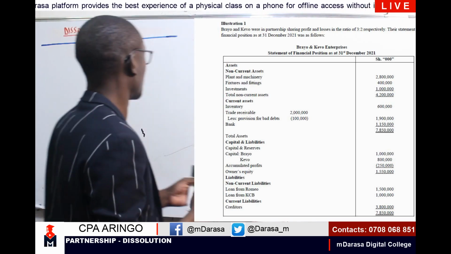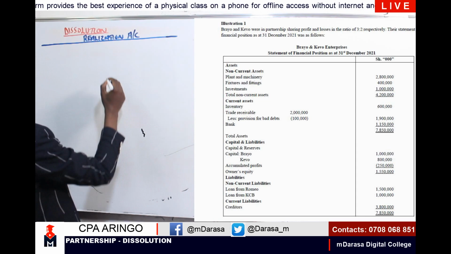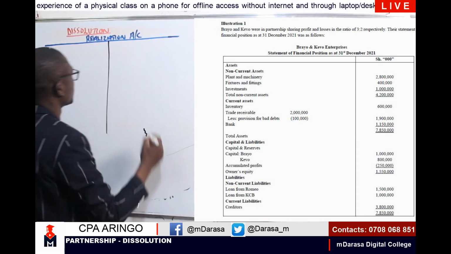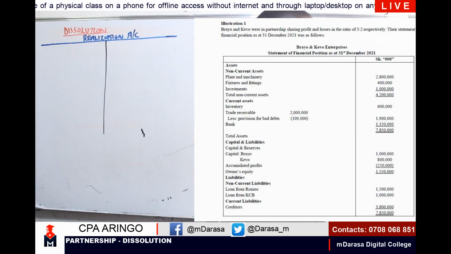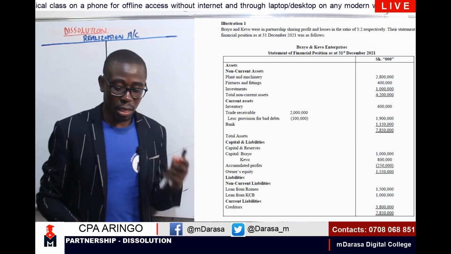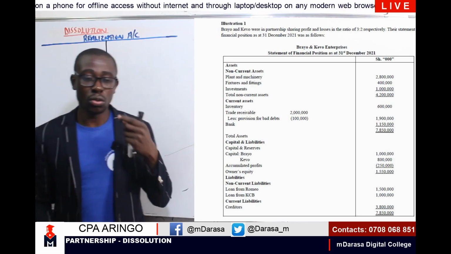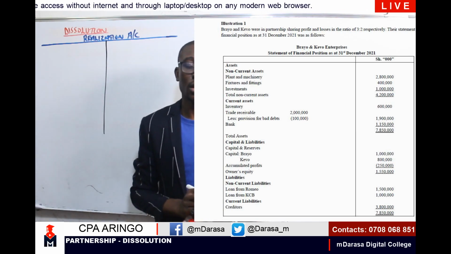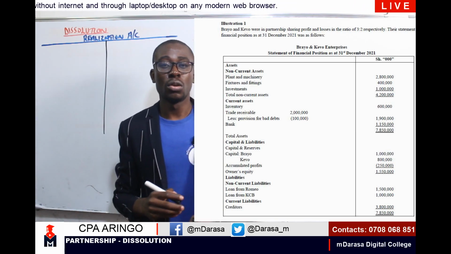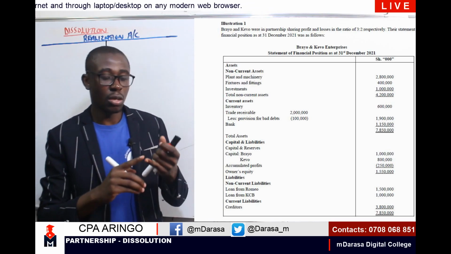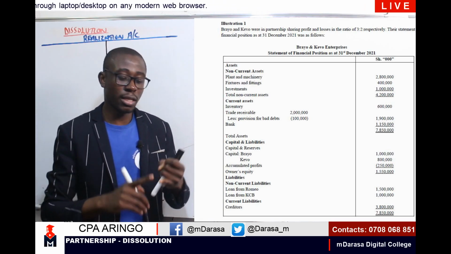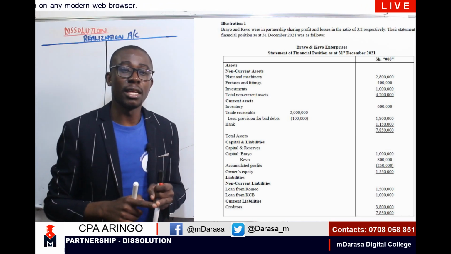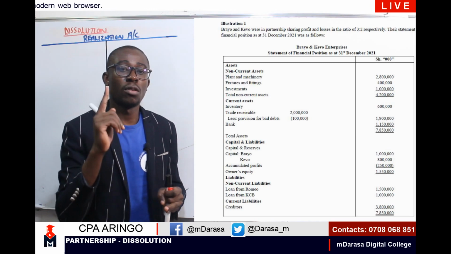This is how we can prepare a realization account. So having mentioned that case, of course, I'll be having my data. Number one entry that you're supposed to do, of course, is to write off all the assets at their book values. So writing off the assets at their book values, what you need to do, my good student, first of all, is to debit our realization account and we credit the individual assets account. That will be our first entry.